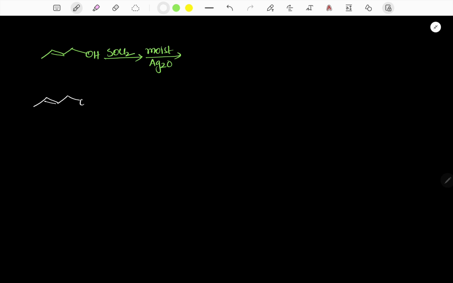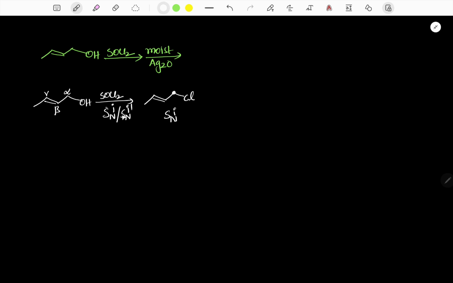The alcohol treated with SOCl2, but this alcohol is an allylic alcohol, alpha, beta, gamma. When this kind of alcohol is present and treated with SOCl2, SNi and SNi dash both are possible. First I will write SNi. In place of OH we should write Cl. So this is the SNi product.